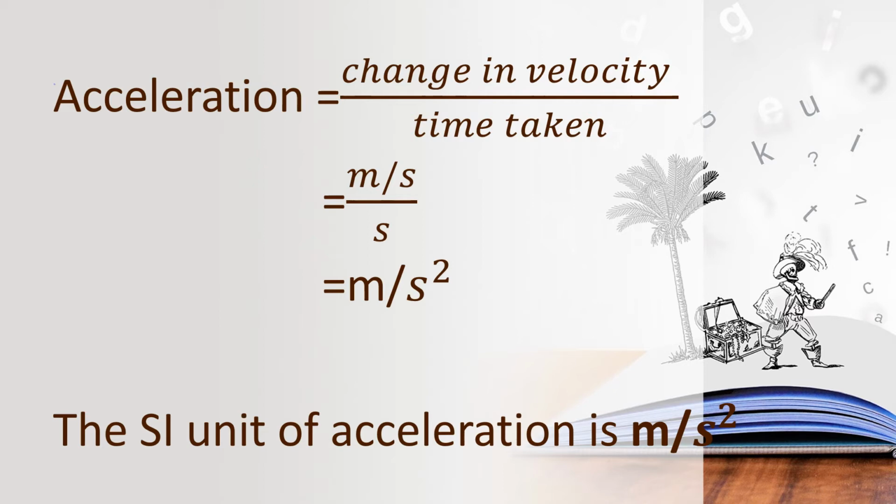For uniform acceleration we can say it is positive acceleration. For non-uniform acceleration we can call it deceleration or retardation. Okay children, let us see one by one.